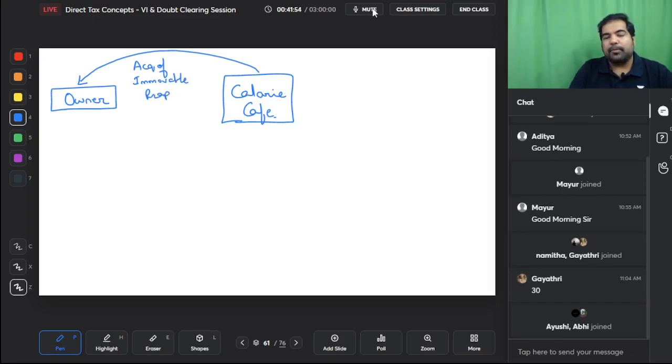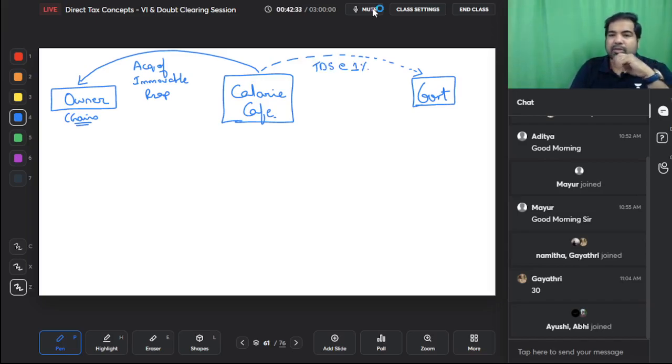Here the government is watching this transaction, and the government feels that while you are paying the owner, he will be subject to some capital gain, and we want to know who this owner is. As you know, for capital gains: is there an asset he is selling? Yes. Is there a transfer? Yes. Is there a sale price? Yes. Is there a cost of acquisition? Yes. And is there a period of holding? Yes. So based on all these things, the government tells Calorie Cafe that, listen, whenever you are paying that money to him, why don't you deduct a small rate, only at the rate of 1%, and pay it to me, so that I know who has sold an asset so I can go catch him.